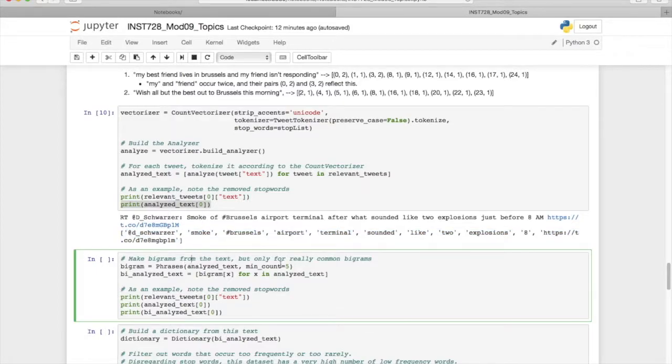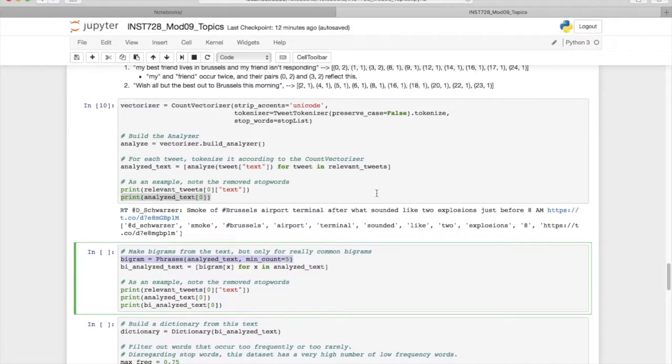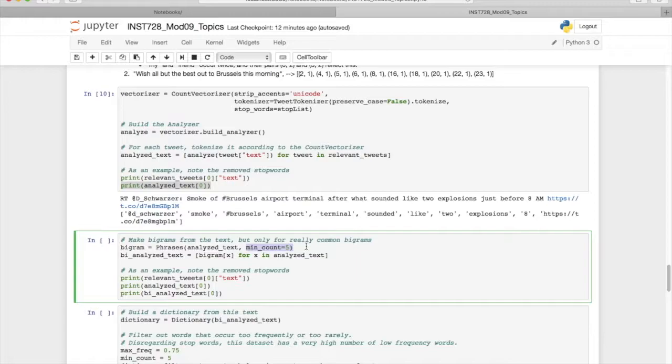Now the next thing we do is look for common bigrams, or common 2-word phrases, and this allows us to recover some of the sequential information that's included in these tweets that we may miss if we were just using bag of words directly. So in order to do this, we'll look for pairs of words that occur at least 5 times in our text, and then we will create this phrases dictionary using all of our analyzed tweets.